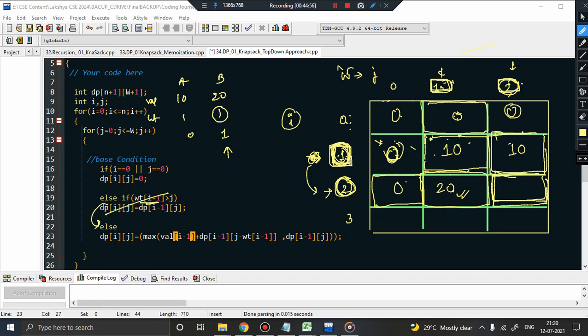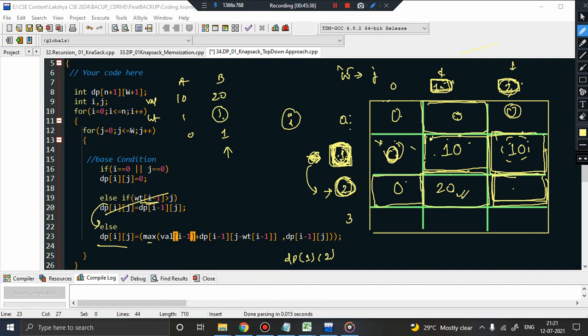I'll come here. So dp of 2 comma 2 will be equal to the maximum of value of I minus 1. So value of I minus 1 is what? I is 2, value of 1 is basically 20, plus dp I minus 1, which means dp of 1, j minus weight. J is 2 and the current item weight is 1, 2 minus 1 is 1, comma dp of 2 minus 1 is 1 and j is basically 2. So 20 plus dp of 1 comma 2. So dp of 1 comma 2 is basically pointing to this cell. So 20 plus 10 is how much? 30. So you got basically 30 from this part.